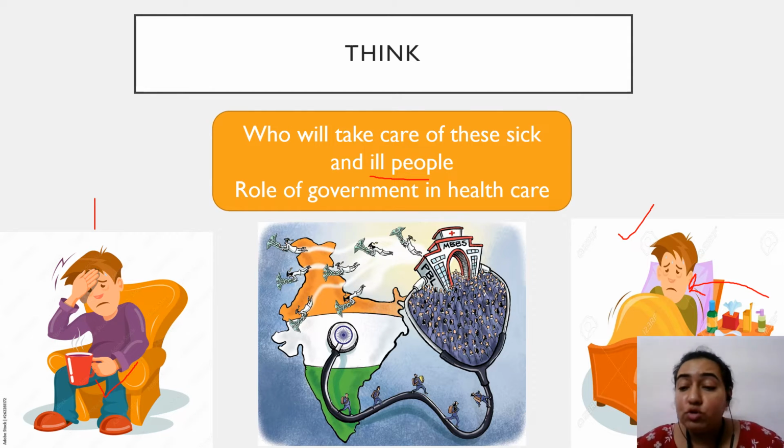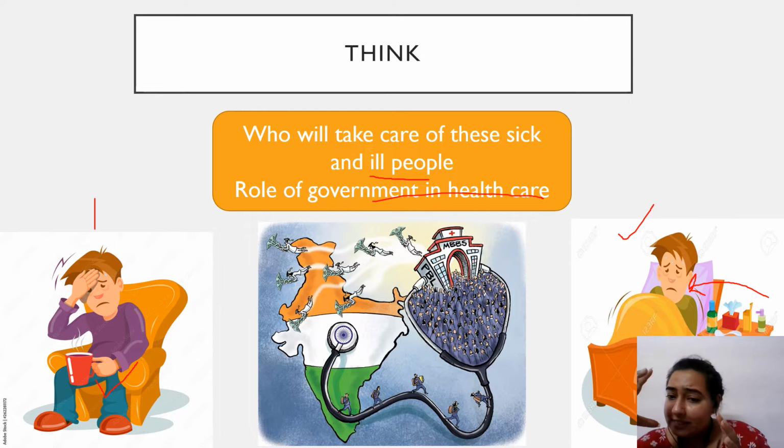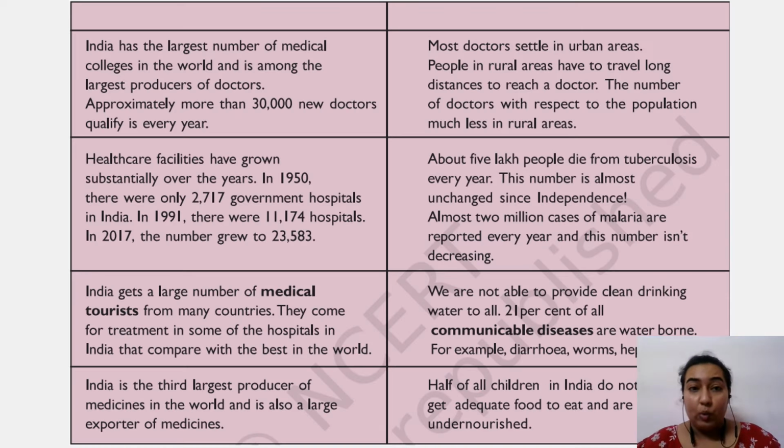If we combine those doctors, those hospitals, those medical centers, those nursing facilities, then collaboratively, who will look after it? Whose role is it? I think it's the role of the government in healthcare, because the government is the one providing us these facilities, no? Providing doctors, establishing hospitals. So I think the government plays a very huge role in healthcare. Let's see how. Now I have pasted a few images over here which state facts about India.